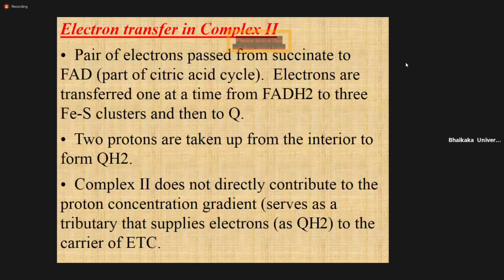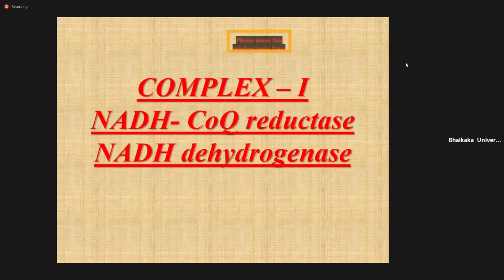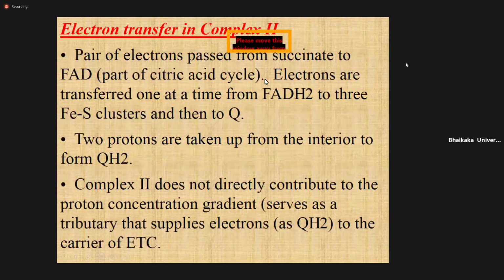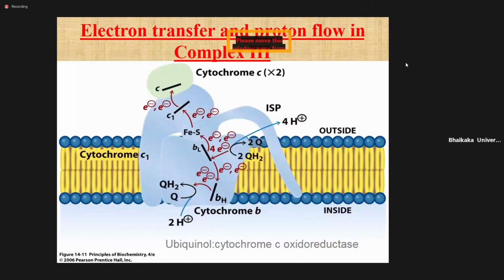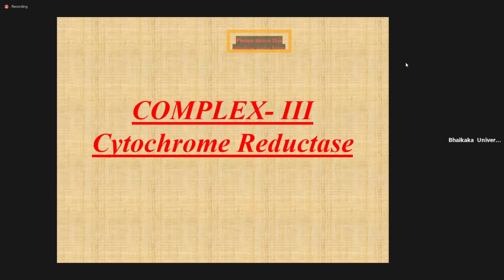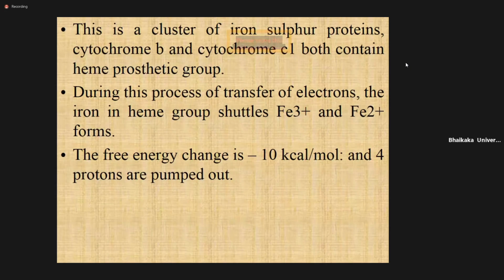So this is the part. You see that from here to here, electron is there, and second here to here. Now cytochrome C gives the electron to complex 3. So complex 3, that name is the cytochrome reductase.